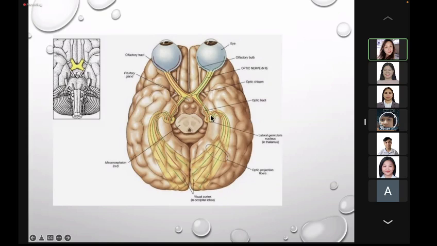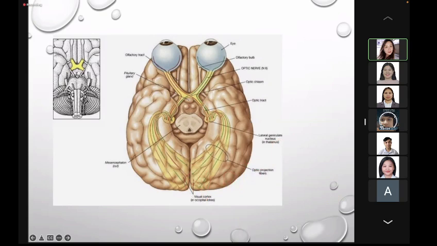Okay, so here, from the lateral geniculate body, it will give out these fibers, that is the optic radiation, to terminate at the primary visual cortex, which is Brodmann area 17. It is located at the occipital lobe of the cortex of the cerebrum.